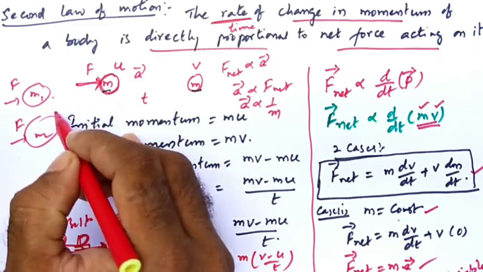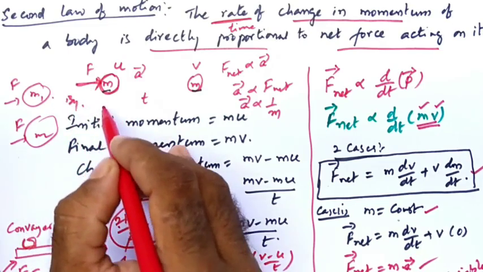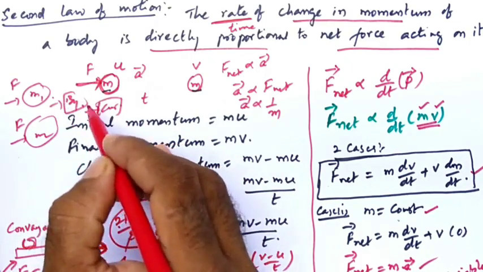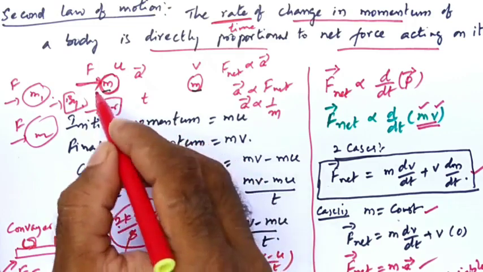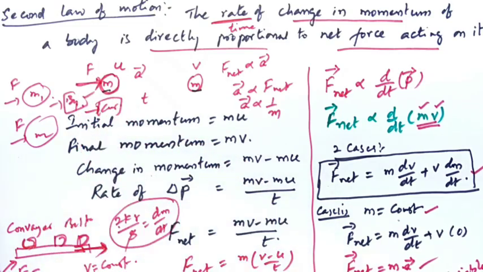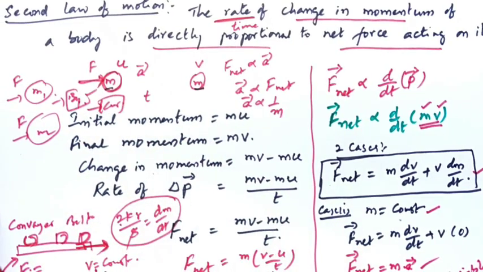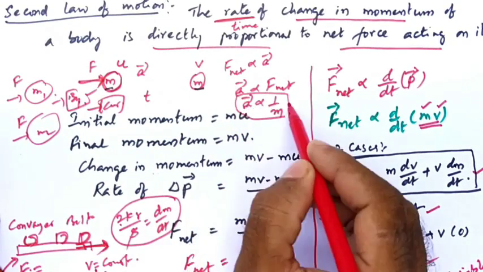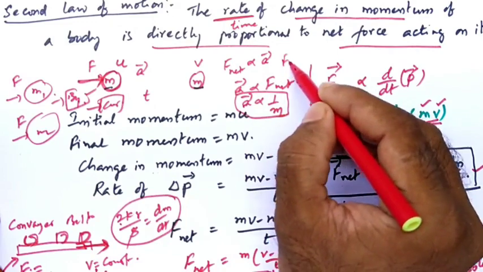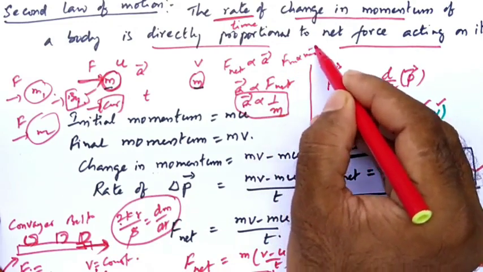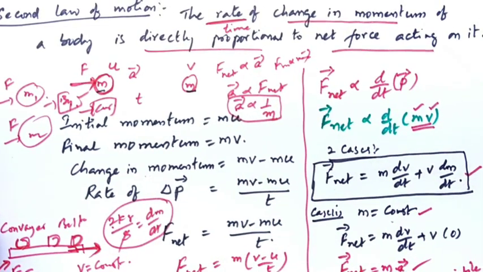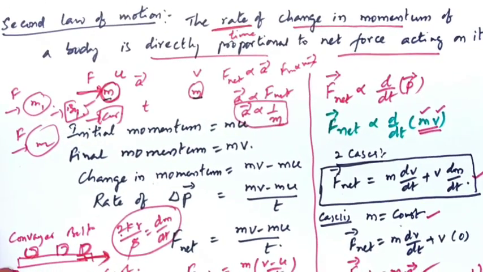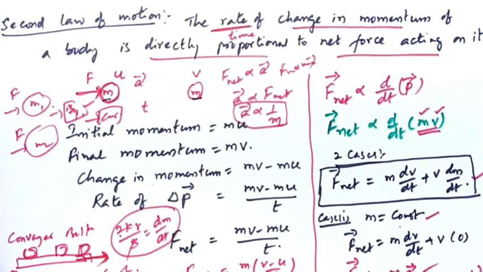Right, in this case there is a bicycle and a car. On these two you are applying the same force. Which moves faster? Bicycle, as its mass is less. So its acceleration is more. a is inversely proportional to m. By combining this you can write F net is equal to ma also. That is also you can follow. No issue. Right? Okay, this is about Newton's second law of motion. Clear?